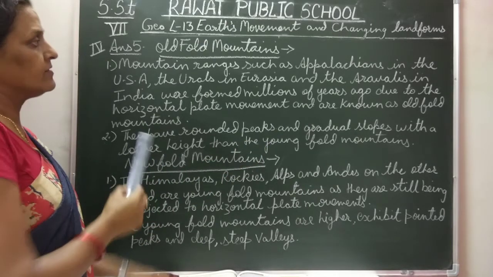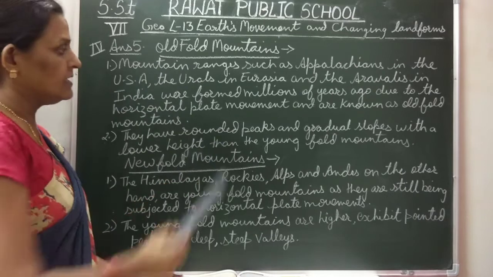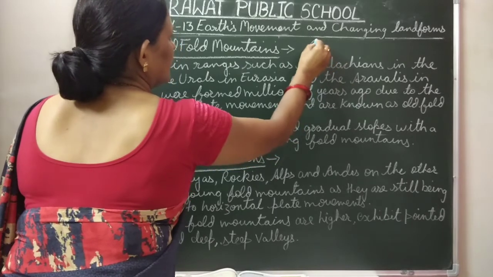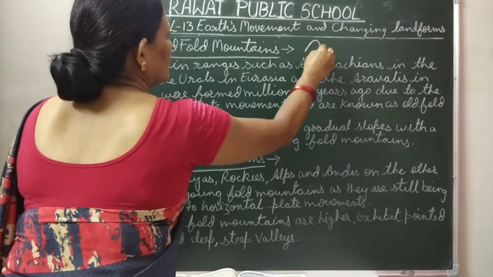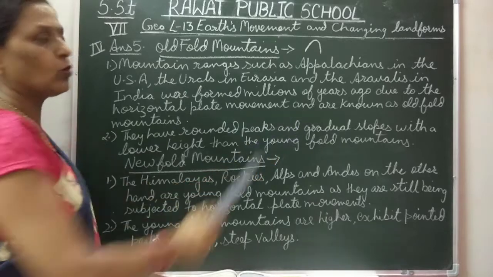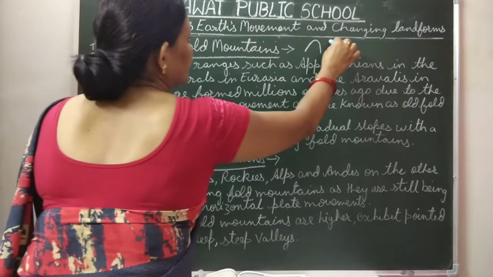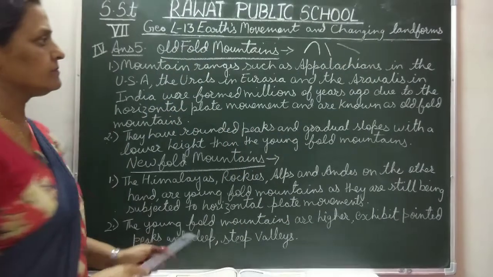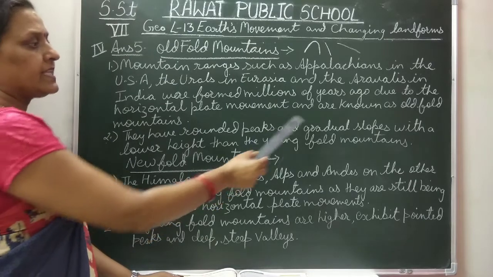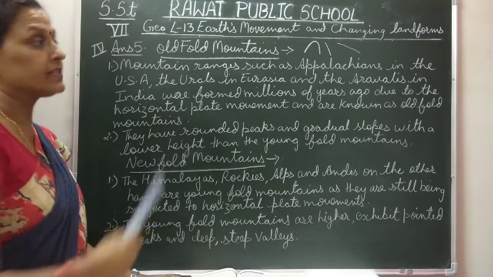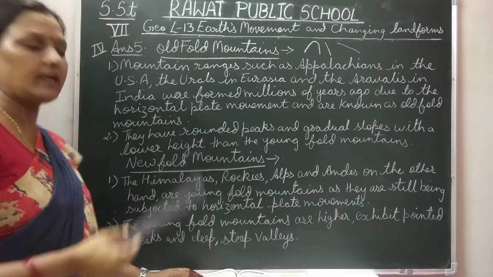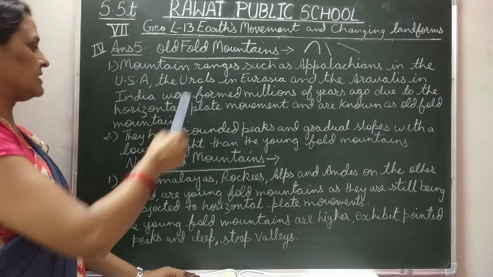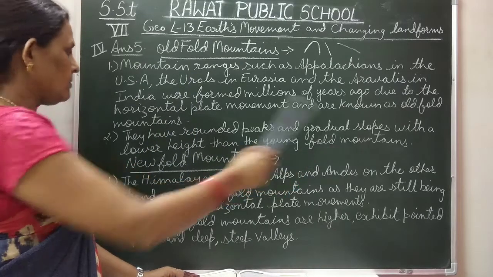Now second, the old fold mountains have rounded peaks. Their peaks are rounded like this. Clear? Their peaks are rounded and have gradual slopes. The slope is gradual, that is, it is not steep but gradual. They have rounded peaks and gradual slopes with a lower height. In comparison to new fold mountains, or we can say young fold mountains, old fold mountains are of less height than the young fold mountains.